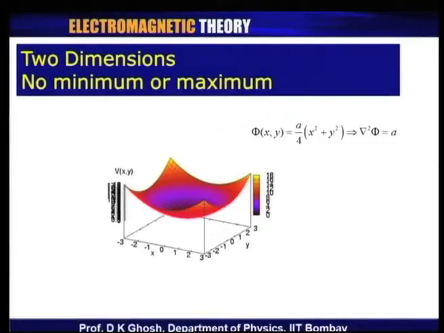So, let us look at what happens in 2 dimensions. Once again the same statement is true, namely the functions which are solutions of Laplace's equation do not show any maximum or minimum. Let me illustrate this with a very simple example.